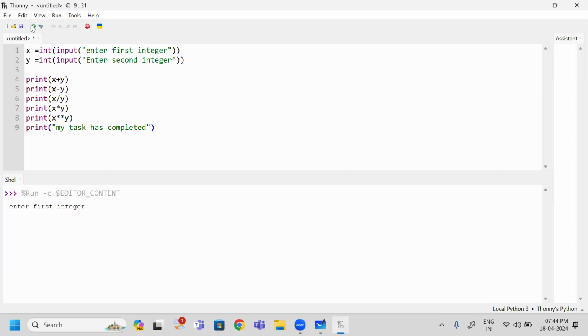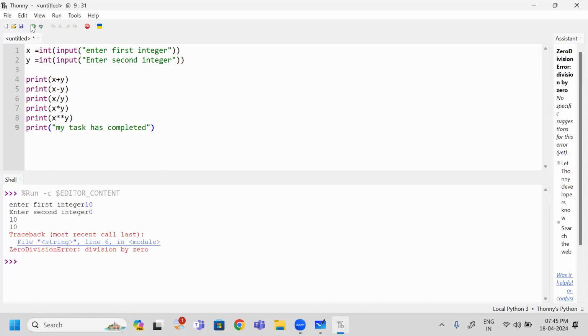Next, I am executing this program. First value 10 I am giving, second value 0 I have given. When I hit enter, what happened? Immediately you get a zero division error. Did you get this for the previous case? No. So where did you get the error? In the sixth line. What is the sixth line? I am trying to divide the x value with the y.